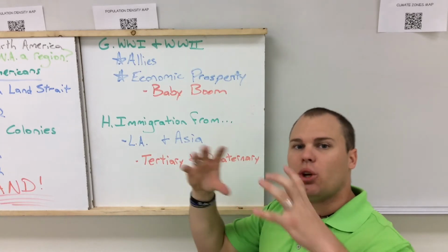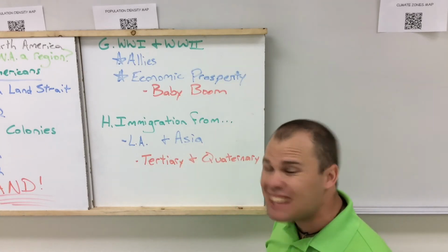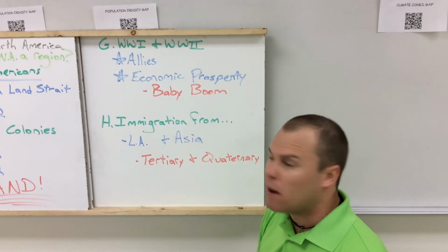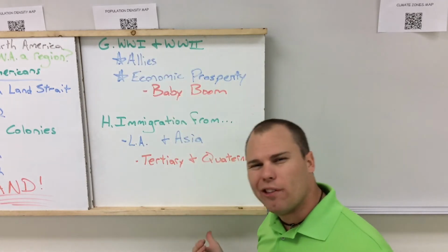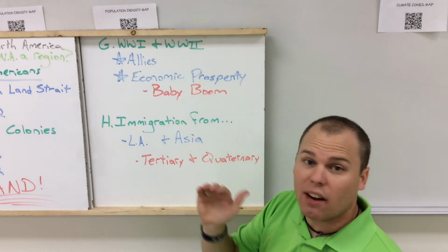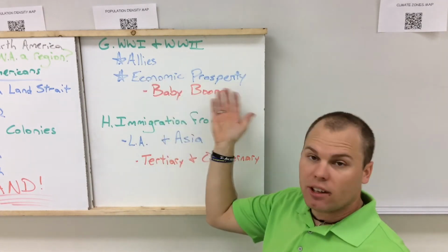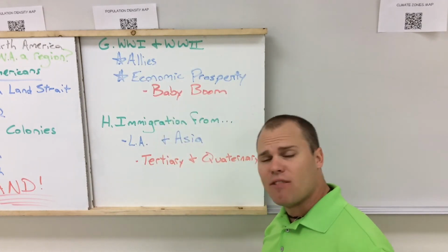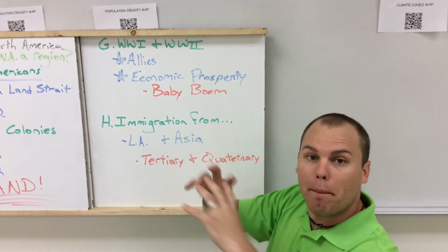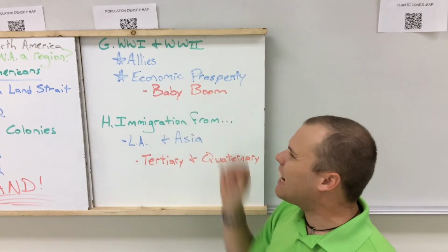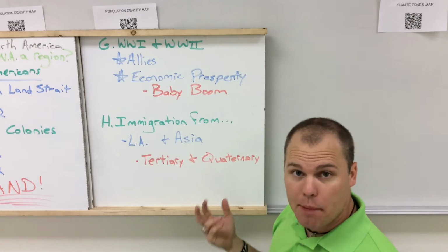And you can see economic prosperity from both of these wars by the population pyramids of both of these countries because you have a baby boom era of both places because there's economic prosperity. Now, of course, after World War I, there's not a big baby boom because right after World War I, we dropped straight into a Great Depression, which definitely is not economic prosperity. But then after World War II, in both of these countries, you see a boom in the population because the economies are doing really well and people are really happy about life.